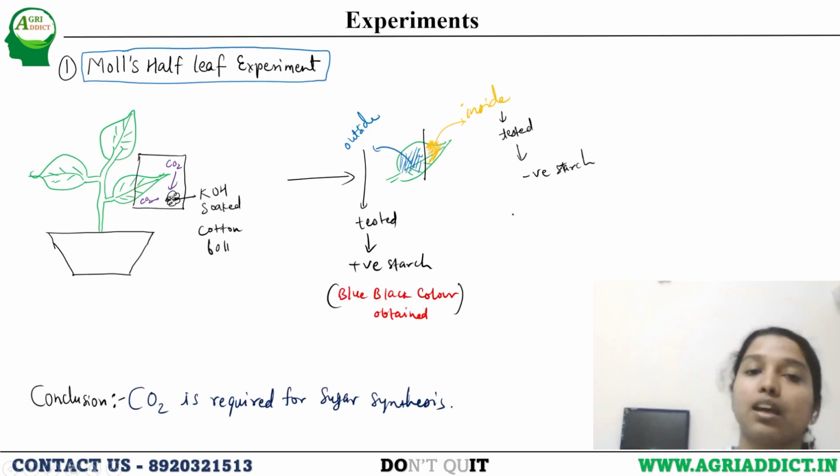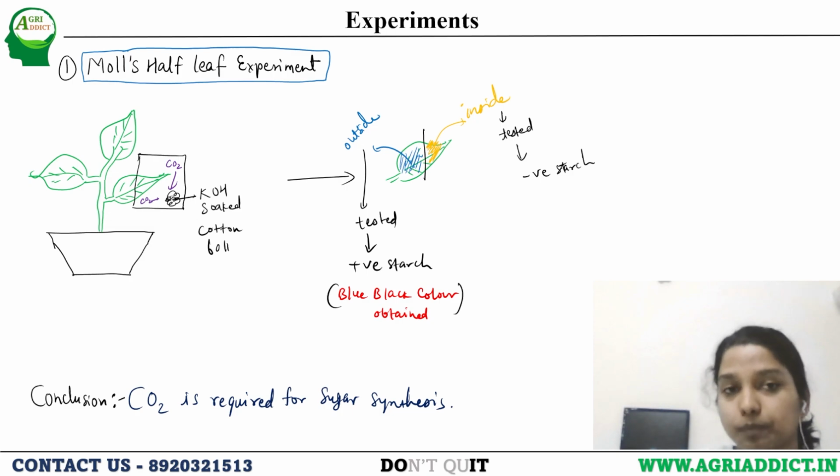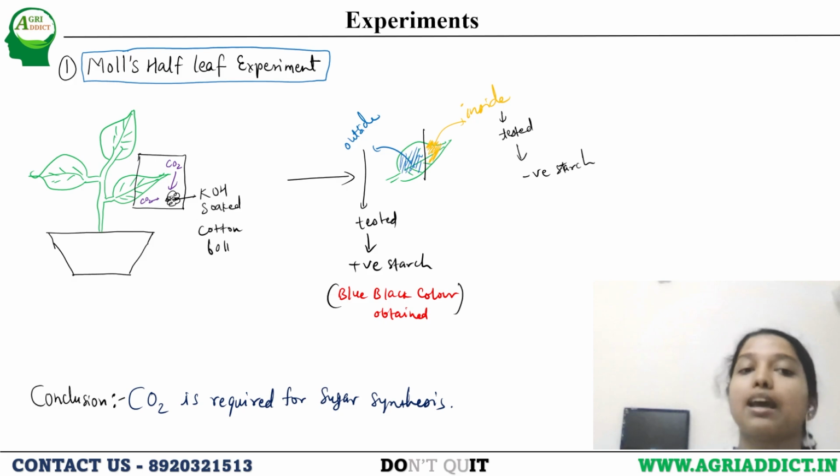Next, let's start with the experiments. First is Moll's half-leaf experiment. In this, Moll took a pot plant. Half of one leaf he covered and kept inside a box in which KOH soaked cotton was kept. This KOH has the property to absorb carbon dioxide. Later on, he analyzed this leaf.